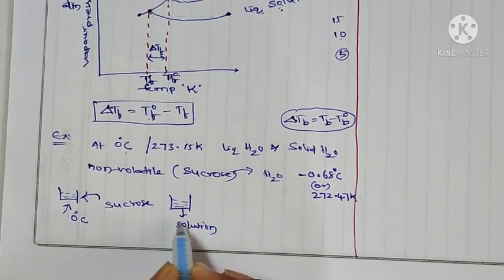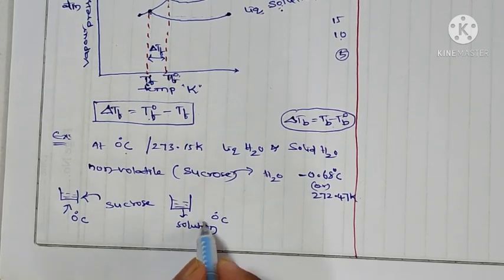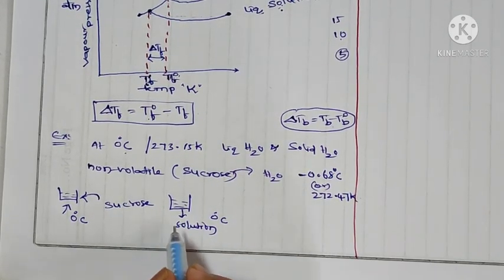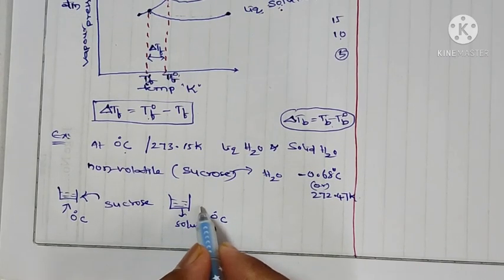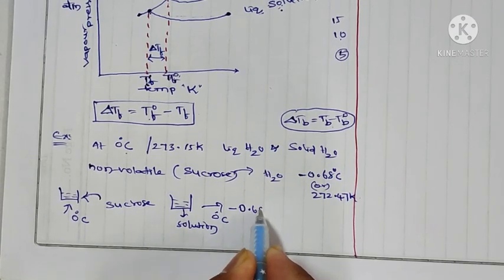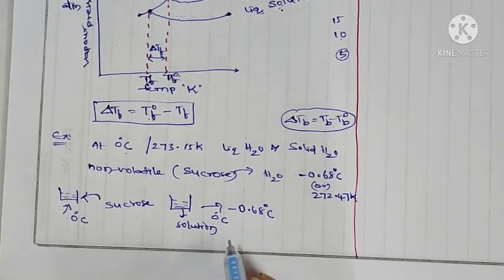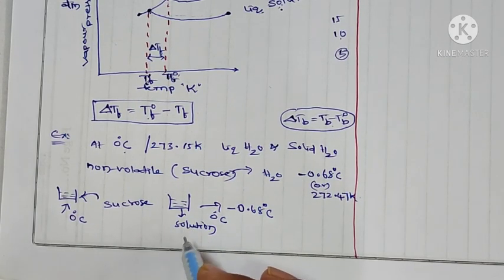That solution will not freeze at 0 degree centigrade. The freezing point will decrease, so that solution freezes at minus 0.68 degree centigrade. At this temperature, the solution will freeze.